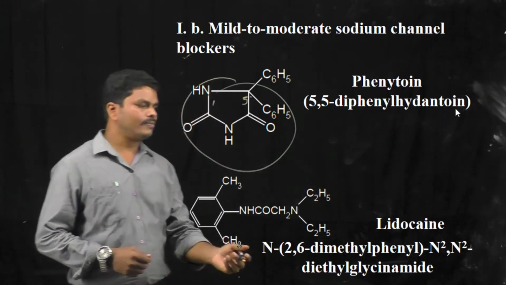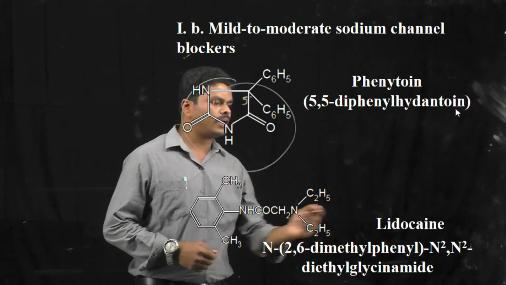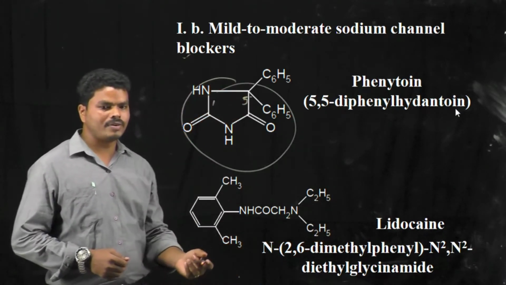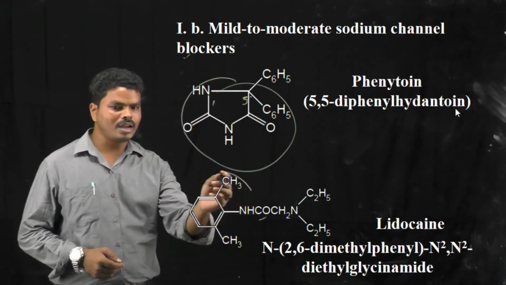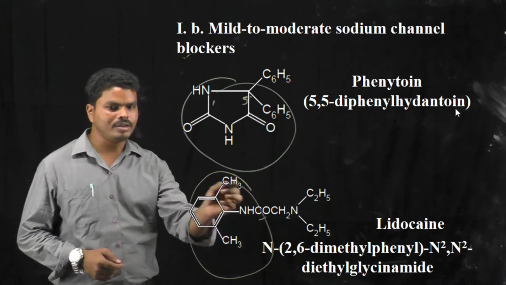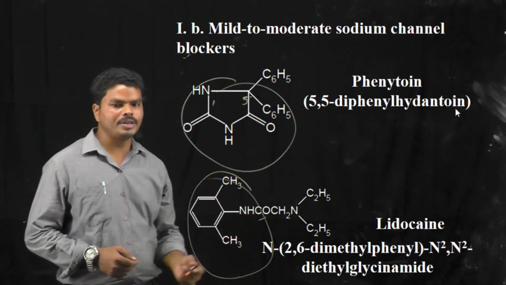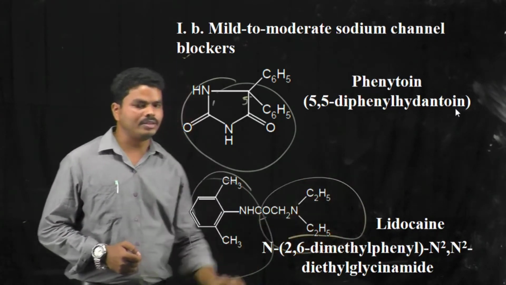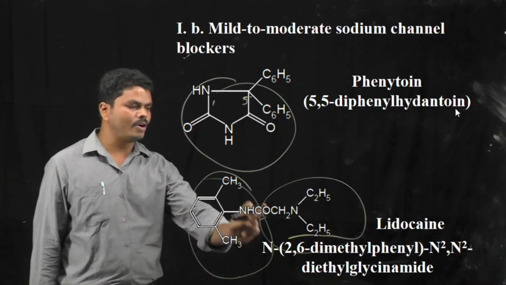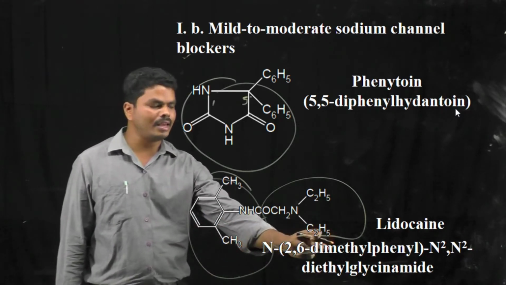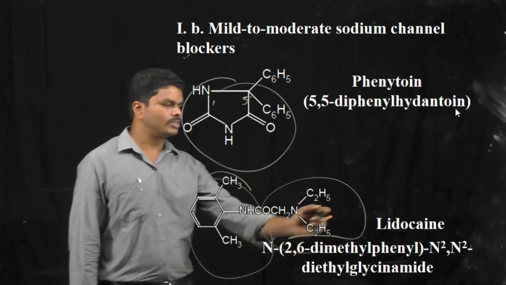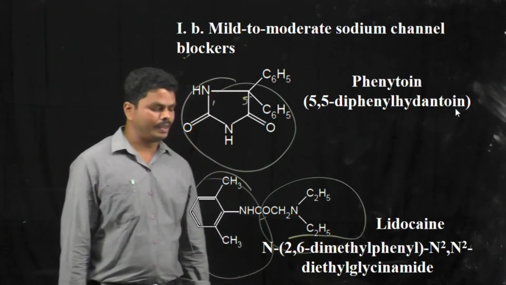In case of lidocaine, it is also called lignocaine. The chemical structure of lidocaine consists of a meta-xylene moiety, and to this meta-xylene moiety a diethyl glycinamide group is attached. That is the chemical structure of lidocaine.